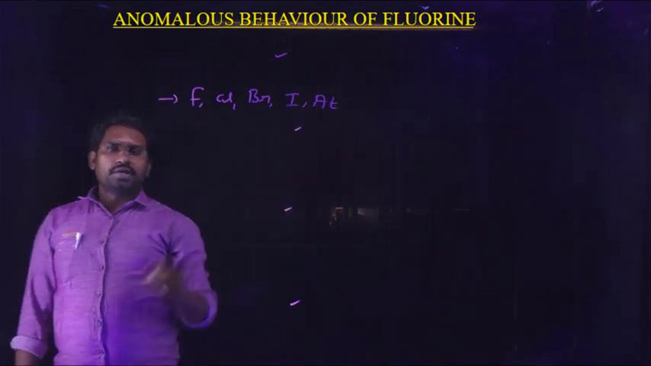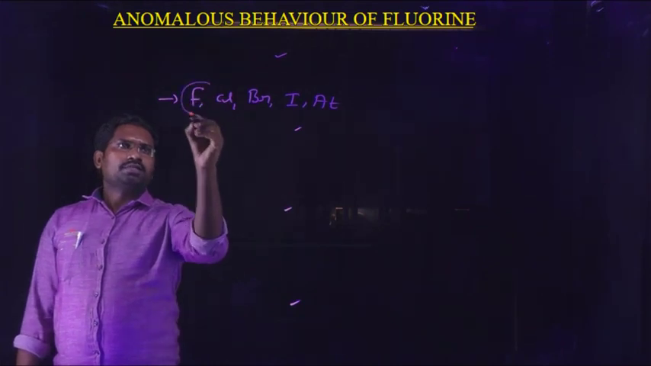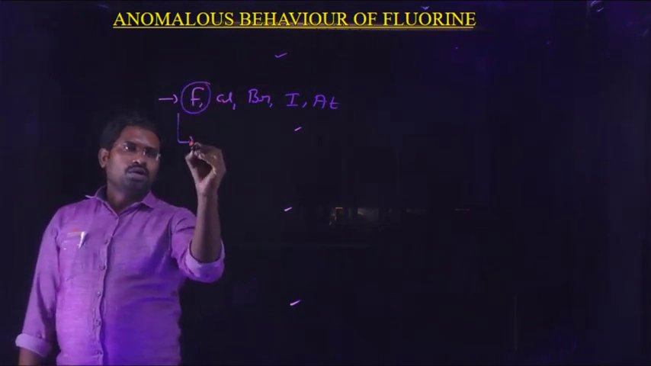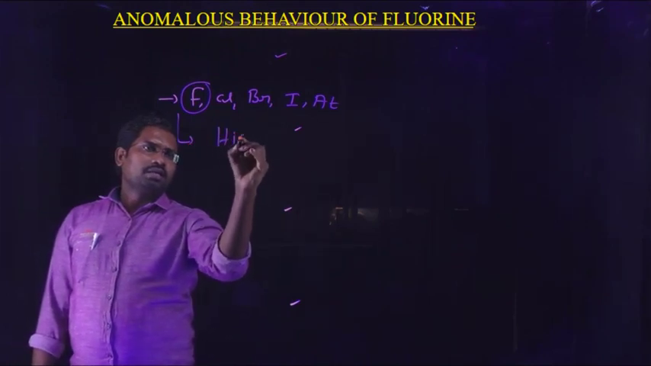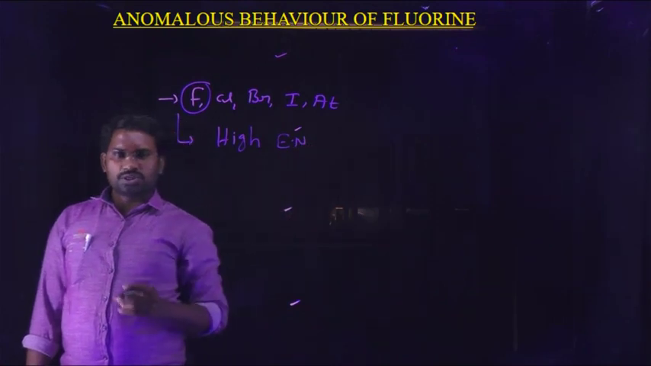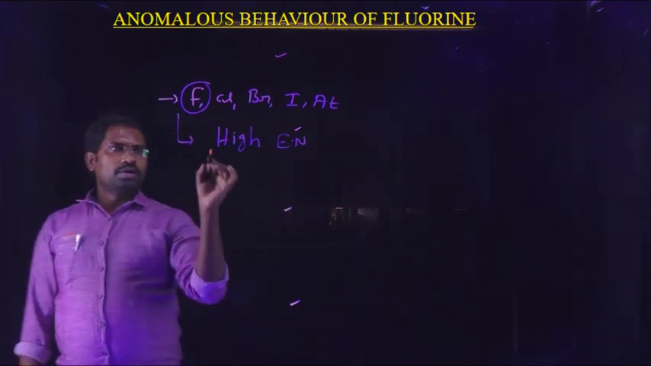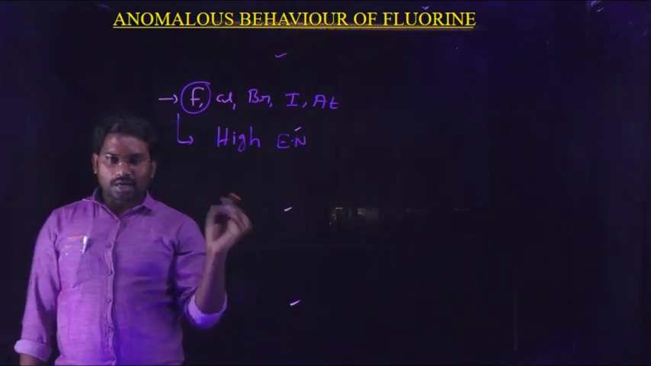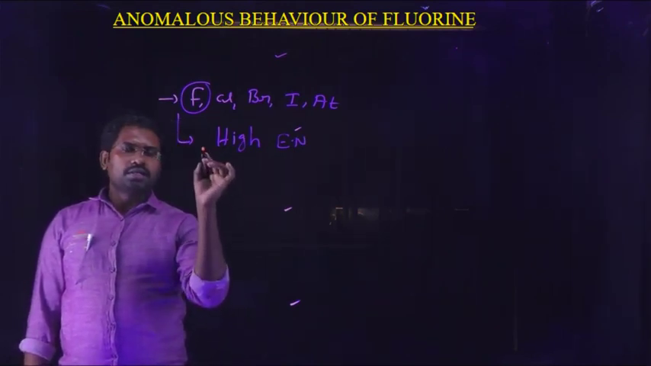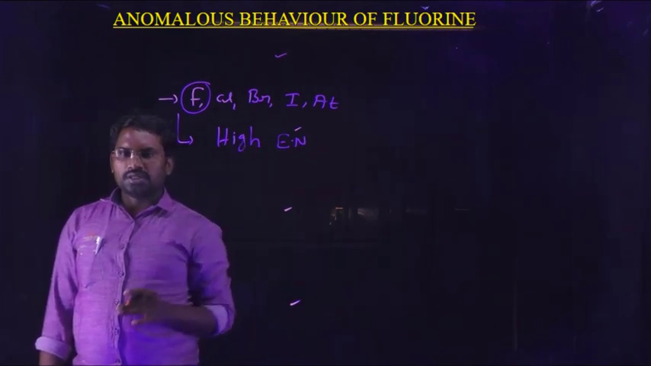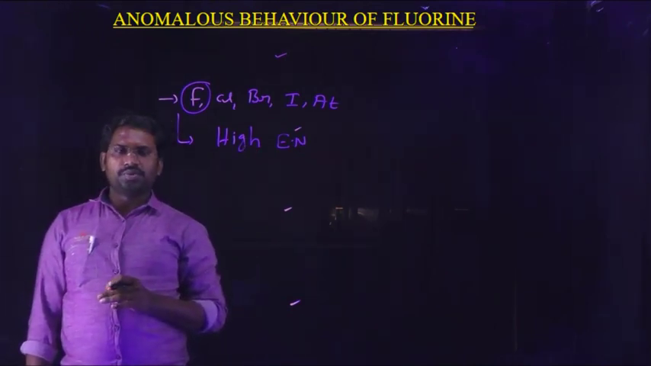Compared to all the remaining elements, fluorine has some different properties. First one, fluorine has a high electronegativity compared with the remaining elements present in the 17th group. Chlorine is the highest electronegative element after fluorine in the 17th group, but fluorine is the highest electronegativity element among the elements present in the long form of the periodic table.